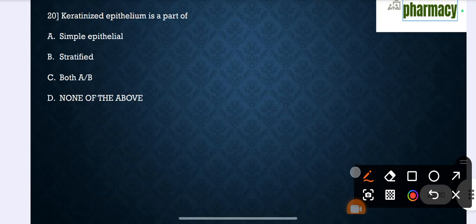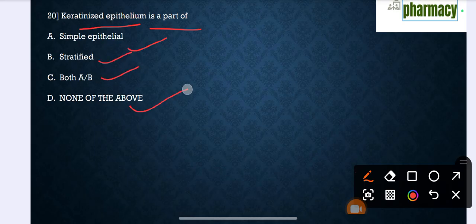Question number 20. Keratinized epithelium is a part of: option A, simple epithelial, option B, stratified, option C, both A and B, option D, none of the above. So the correct answer is stratified. Stratified is the correct option.